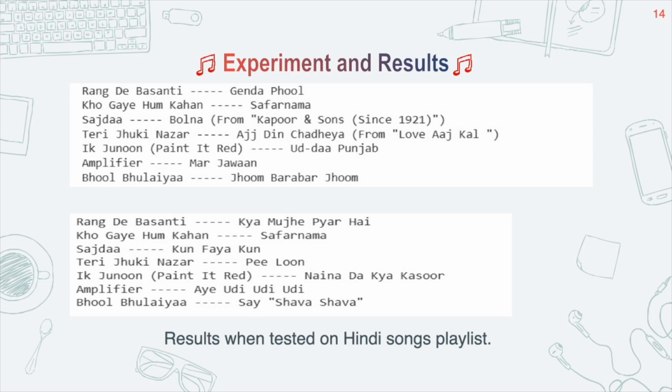For Rang De Basanti, it gives Genda Phool, and for the other weight matrix, Kya Mujhe Pyar Hai. These follow the beats: for an upbeat song it gives an upbeat song, and for a low beat song it gives a low beat song.